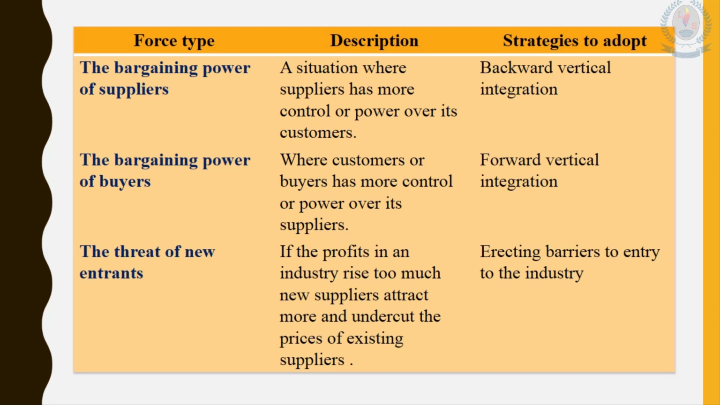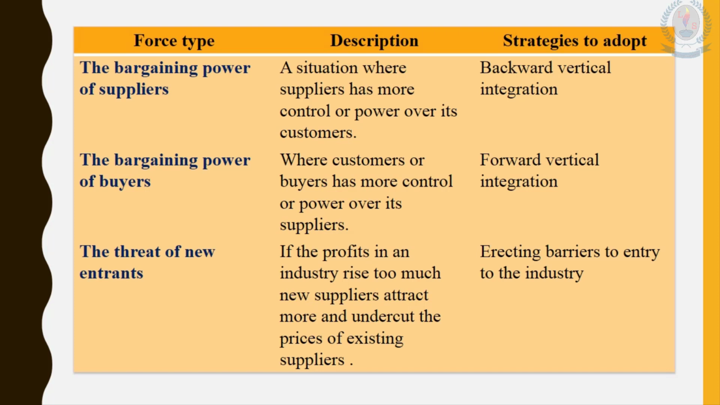Look at the next force. It is the bargaining power of buyers. Previously we discussed the bargaining power of suppliers, and here it is the bargaining power of buyers. It is a situation where customers or buyers have more control or power over their suppliers. Then a company can follow forward vertical integration.